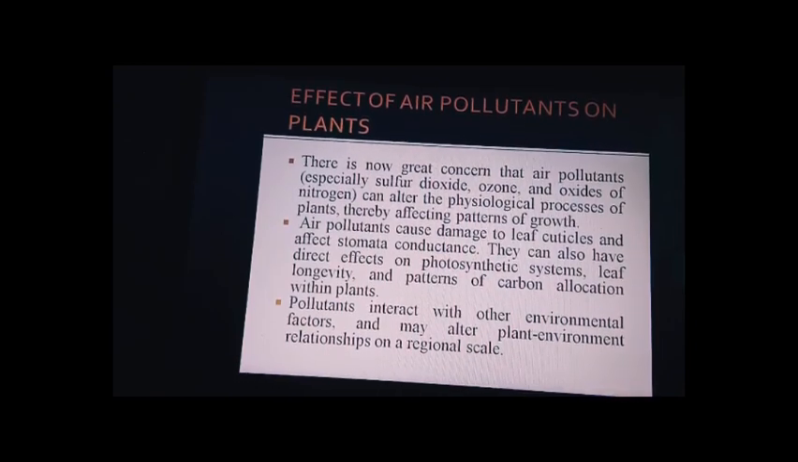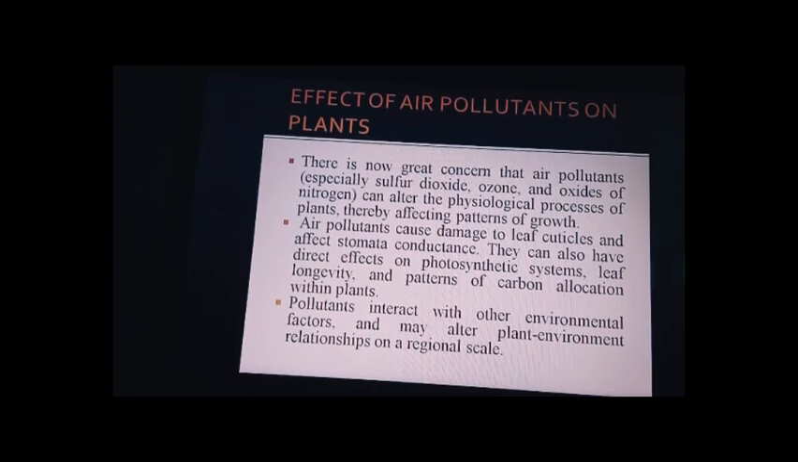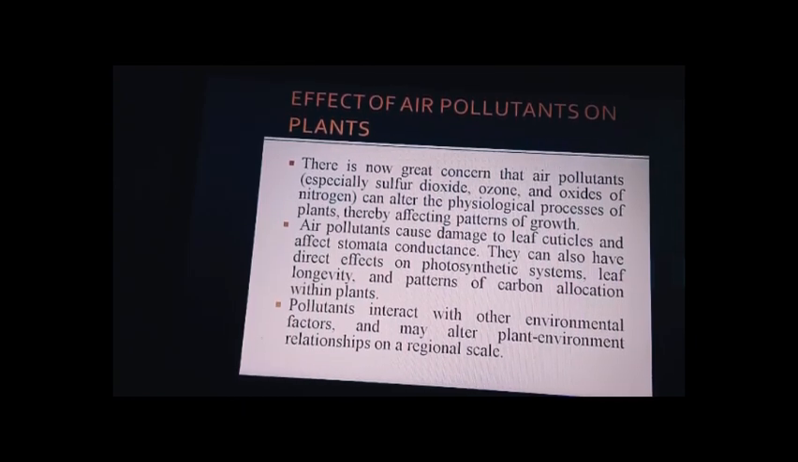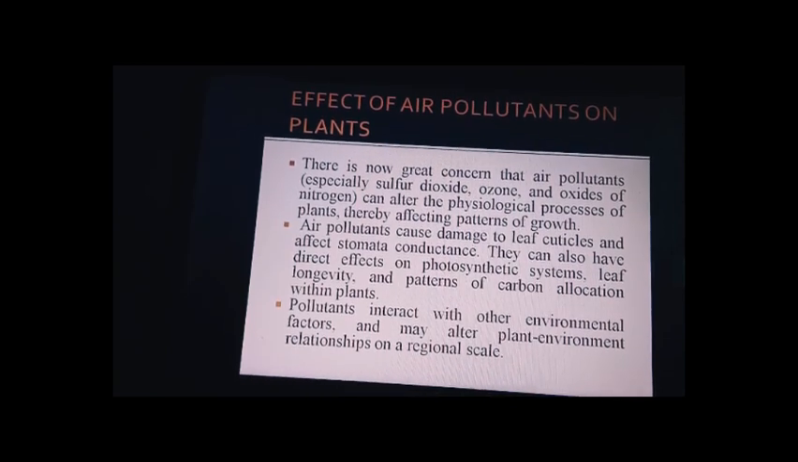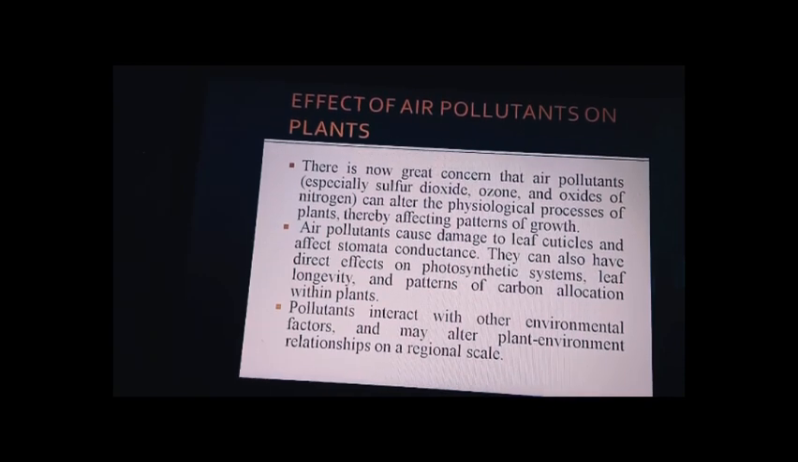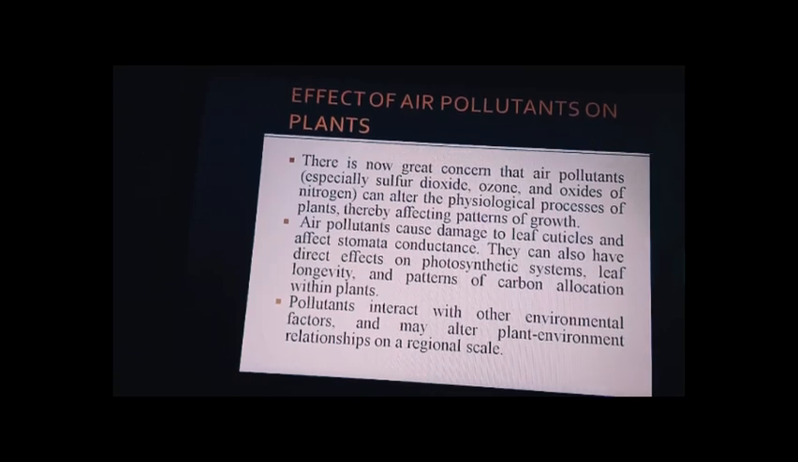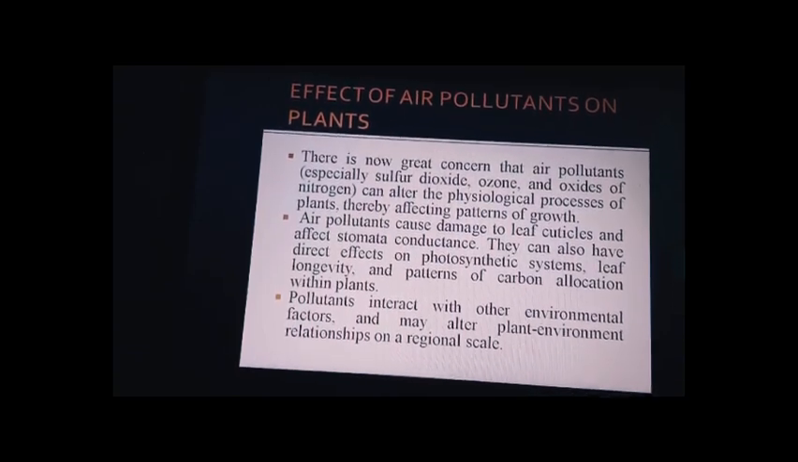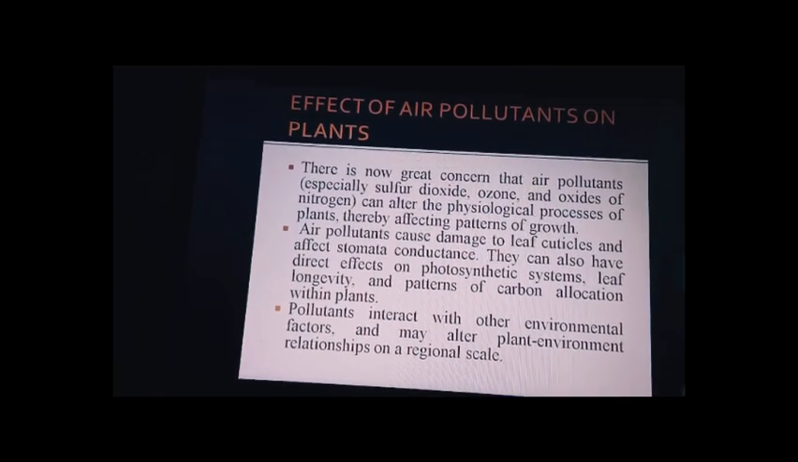Okay, and they can also have direct effects on the photosynthetic system. Leaf longevity and patterns of carbon allocation within the plants are affected, so people can see some patches on the leaves because of these pollutants. Pollutants interact with other environmental factors, and they may also alter the plant-environment relationship on a regional scale. So depending on the type and the concentration of the pollutants in that environment, the plants or the animals are affected in a huge manner, we can see.